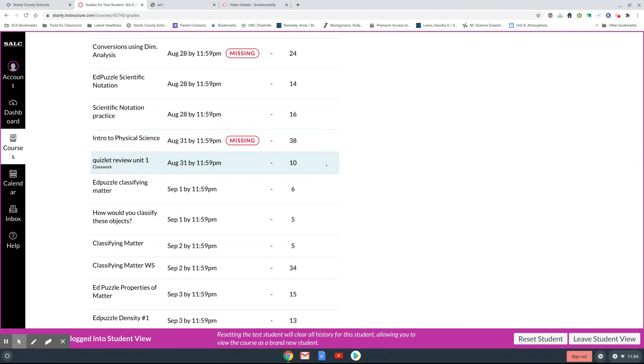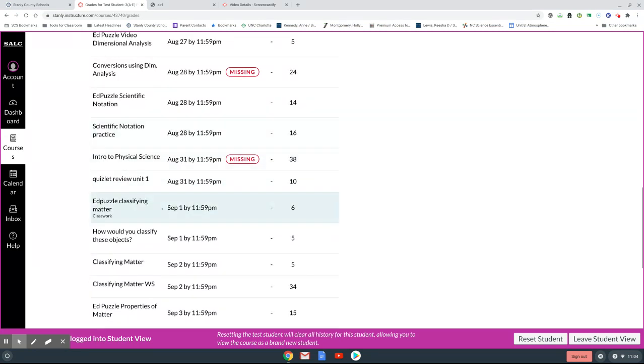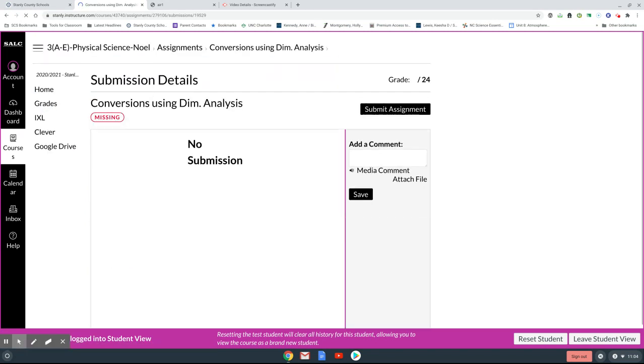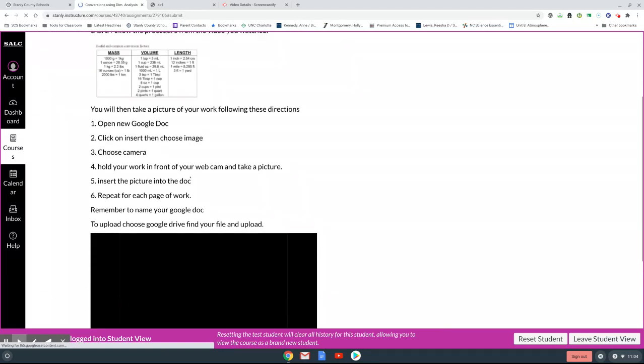Anything that starts with classifying matter is starting for this week. You can tell by the due dates here when things are due. You may or may not be able to click here. For example, if I click on this one, you won't see the directions until you click on Submit Assignment, and then you see them.